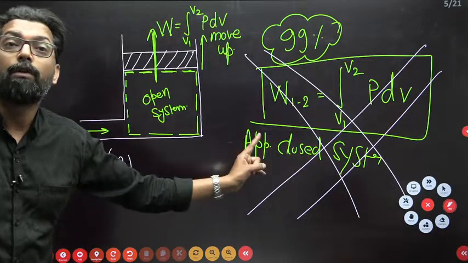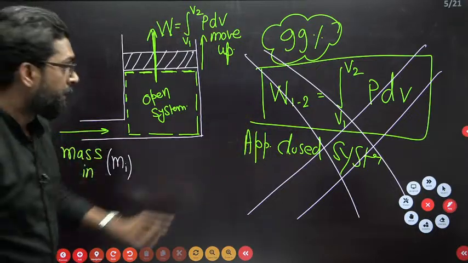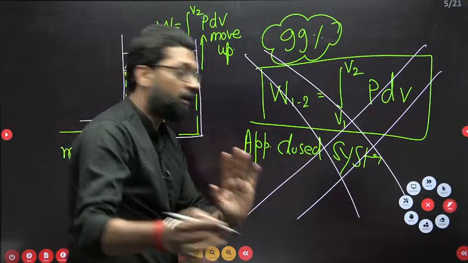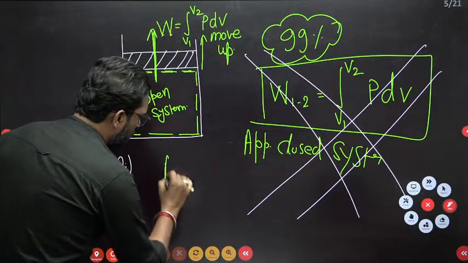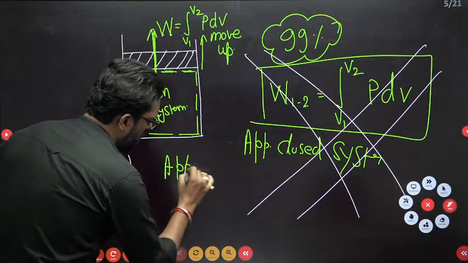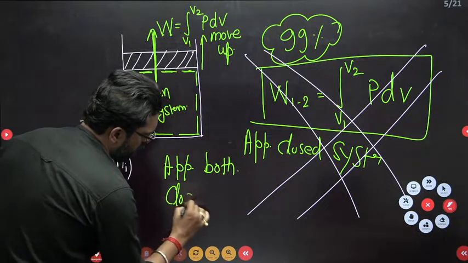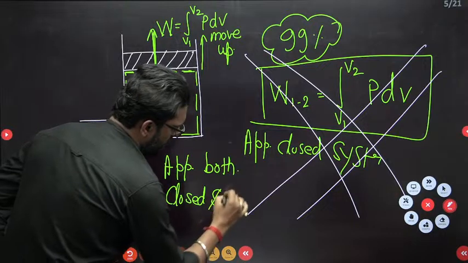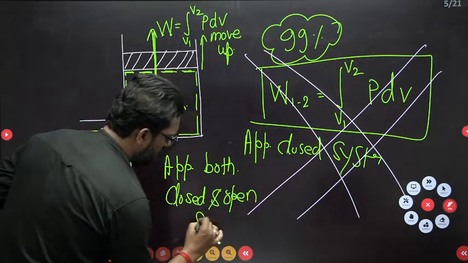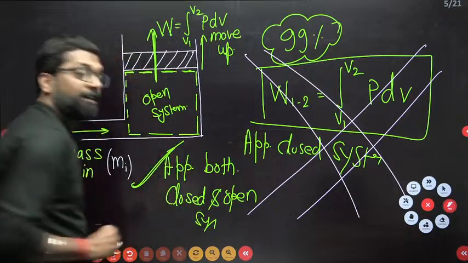This is wrong. No matter what the system is, it is applicable for both closed and open systems. This is a very important thing I am telling you.